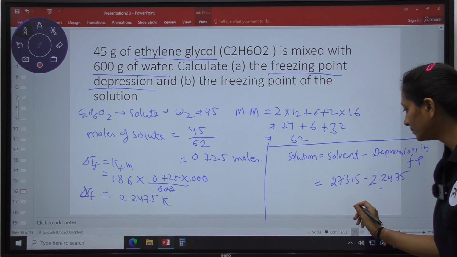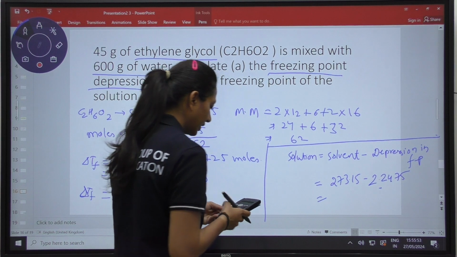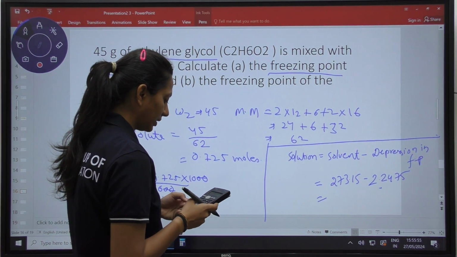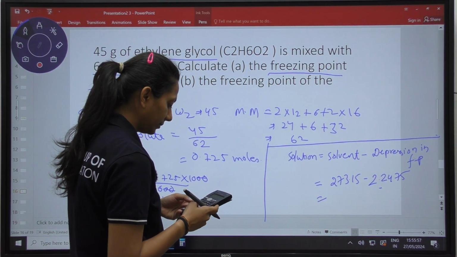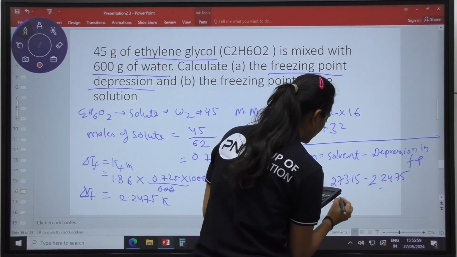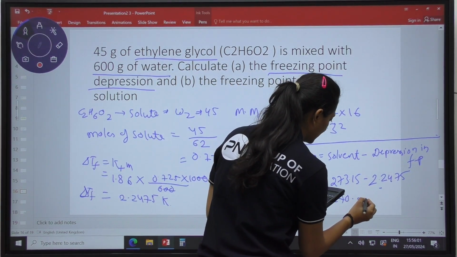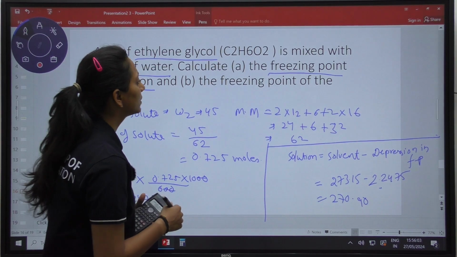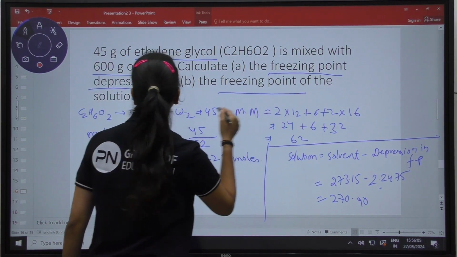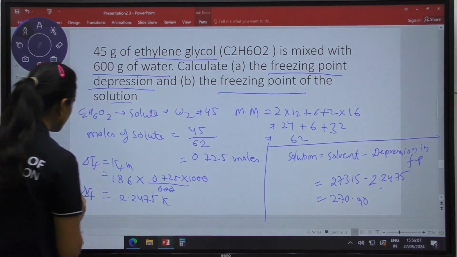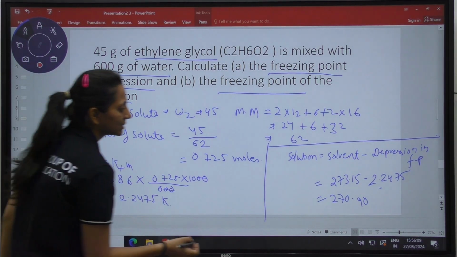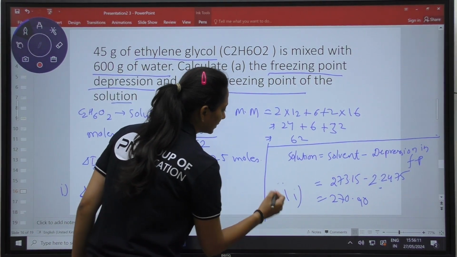that is 2.2475. On solving this, we are having 273.15 minus this answer, you will get 270.90 as the freezing point. This is going to be the freezing point of the solution. So the first part answer is this one, and the second part answer is this one.